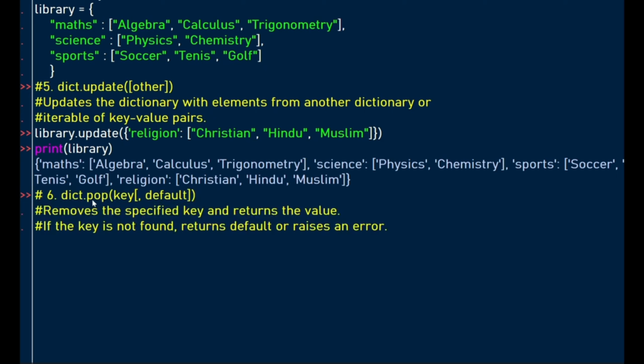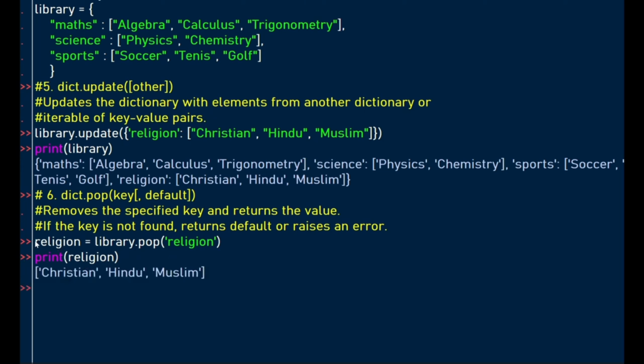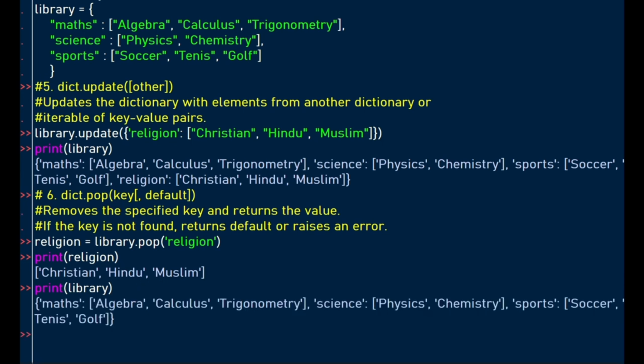Our sixth method is the pop method, which removes the specified key and returns the value. Let's look at the pop method where we assign the value to the region key, so that when we print, we'll look at these values. But when we print the dictionary, let's look at the result because of using the pop method. Because we used the pop method, you're going to see that the key value pair is missing for the region, where we had the values Christian, Hindu, and Muslim.